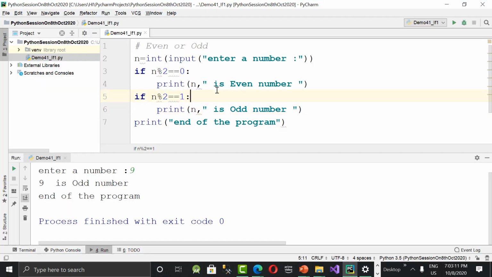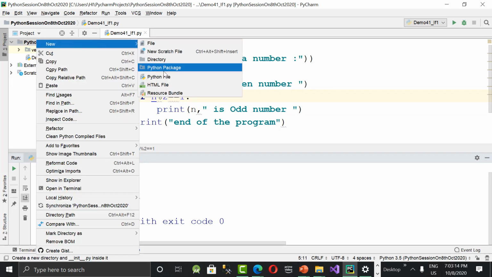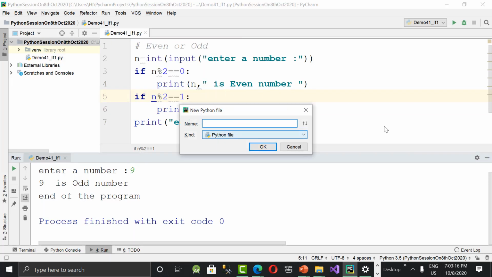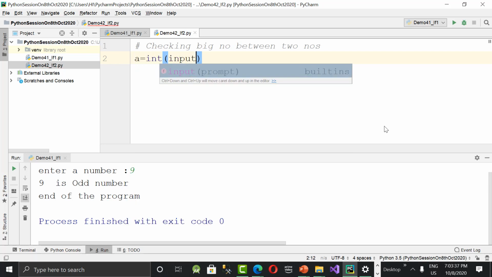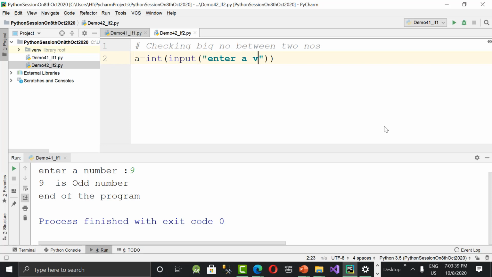Create a new one now. Right click, new Python file, and I said demo 42 underscore if 2. So checking big number between two numbers. What to do? Let's take a and b. a is equal to integer of input of enter a value. I'm reading a value from the user. Then I'm asking for b value as well. b is equal to enter b value.